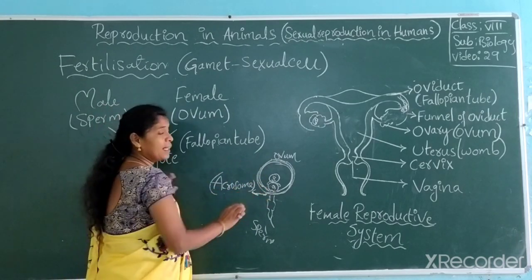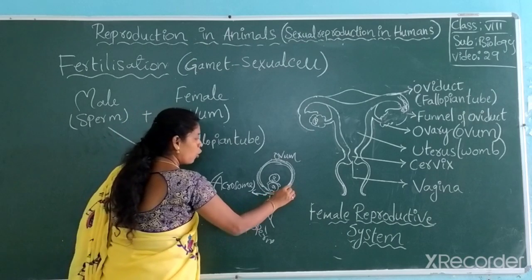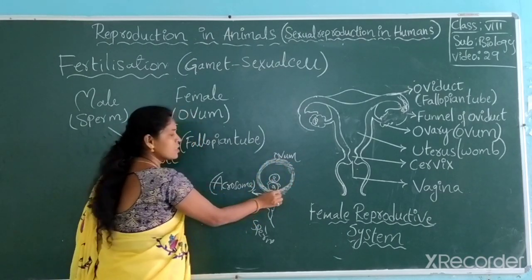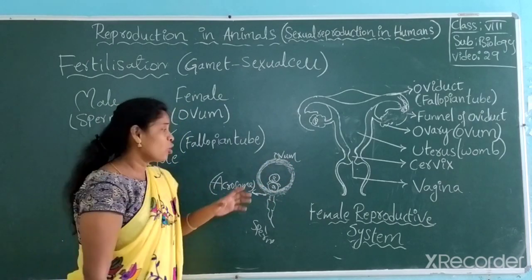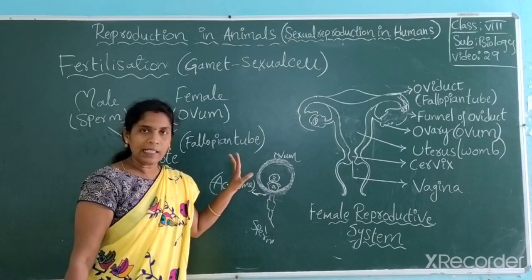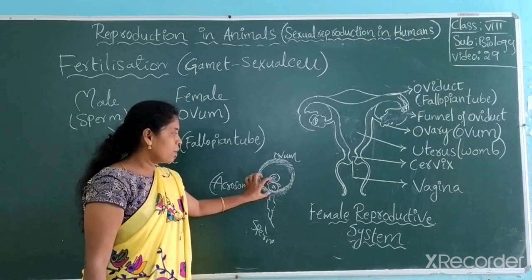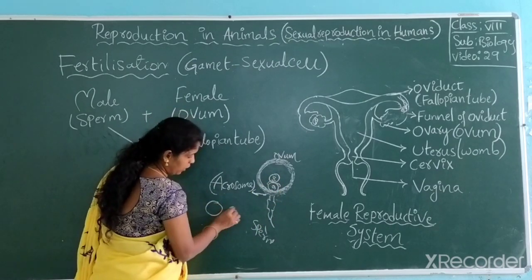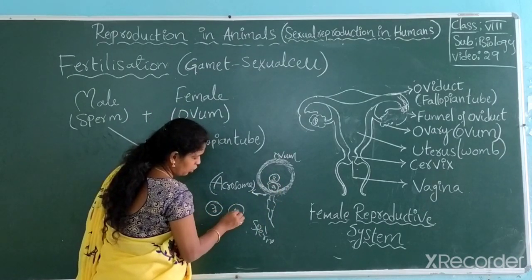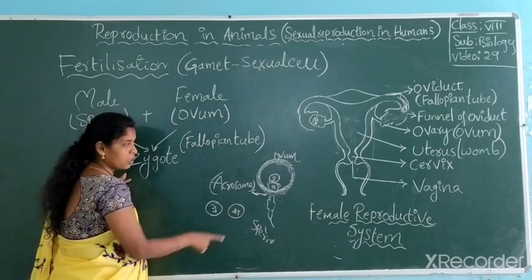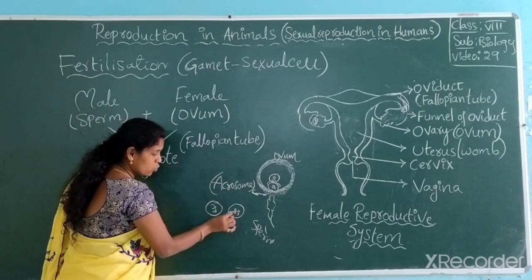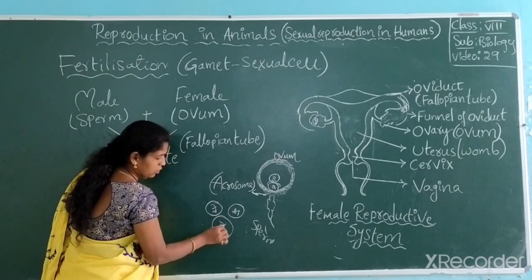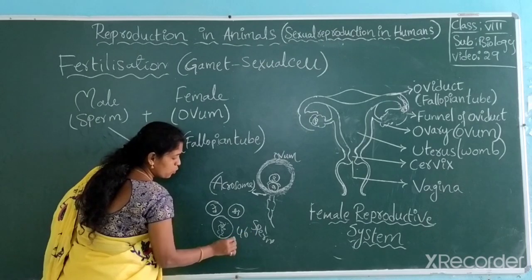Once the sperm head has entered inside, the whole outermost layer of the ovum becomes hard. So no sperm can enter inside later. So after the sperm enters inside, these chromosomes, this is the nucleus of sperm, and this is the nucleus of ovum. Once these two are entered, this chromosome and this chromosome both join and become 46 chromosomes.